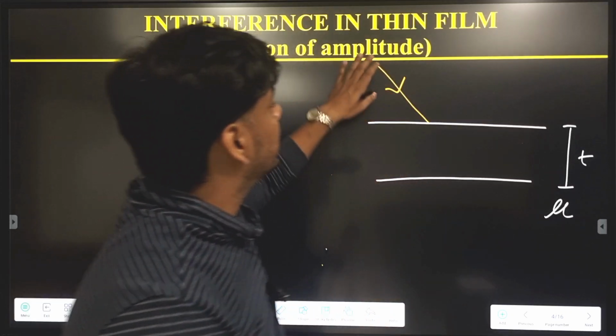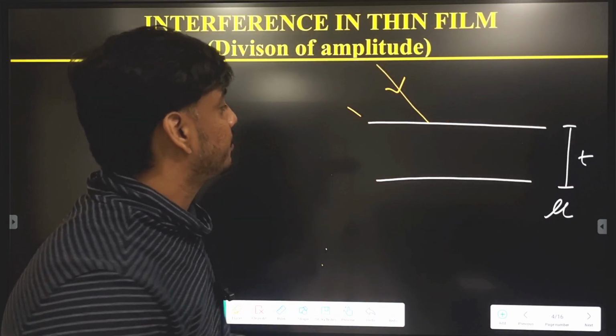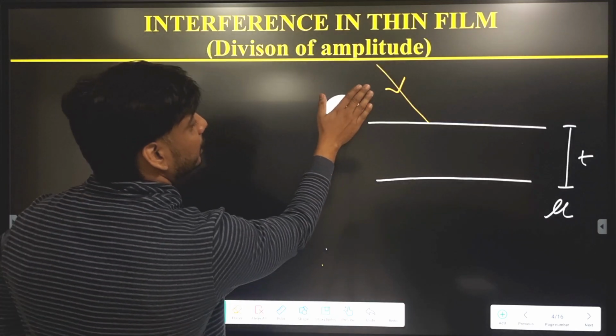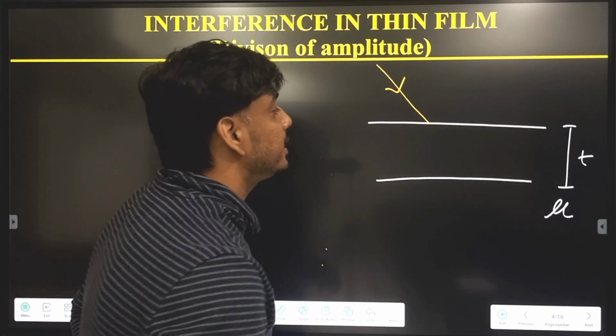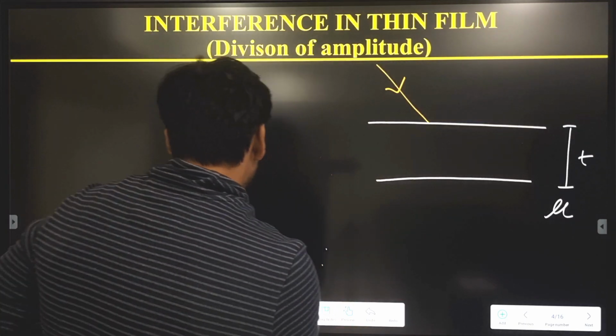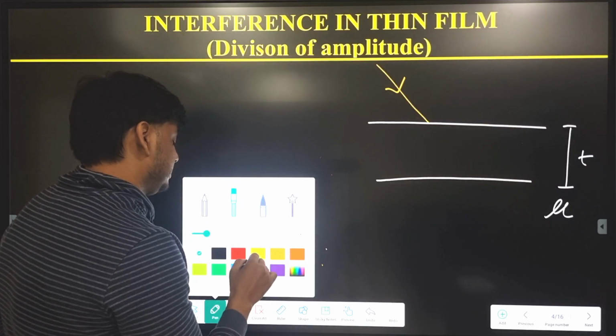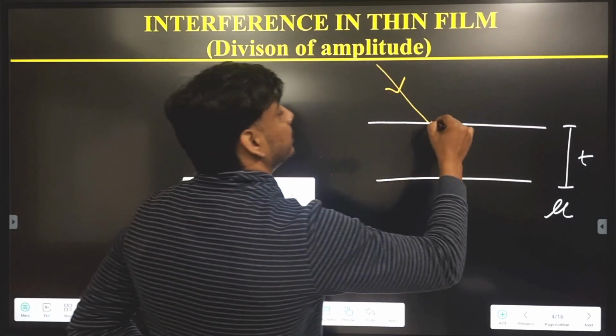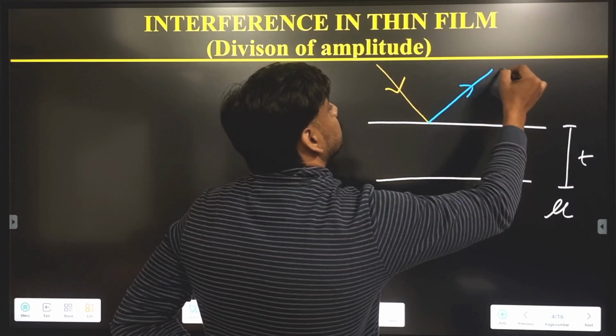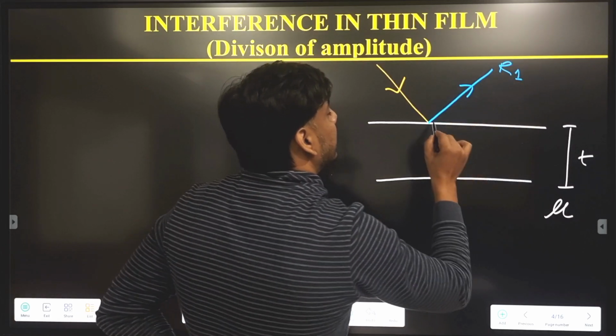So whenever a beam of light falls on a surface, and we consider the thin film as the refracting surface, then a part of light will reflect and a part of light will refract. So here this is the reflected beam R1, and a part of light.